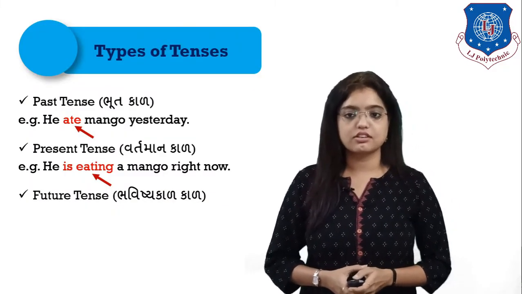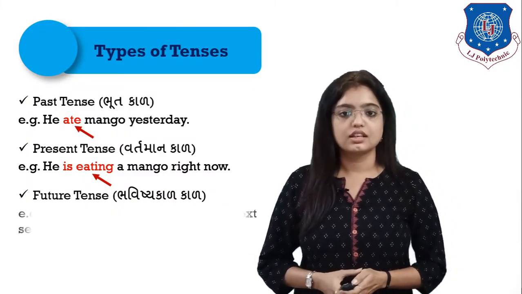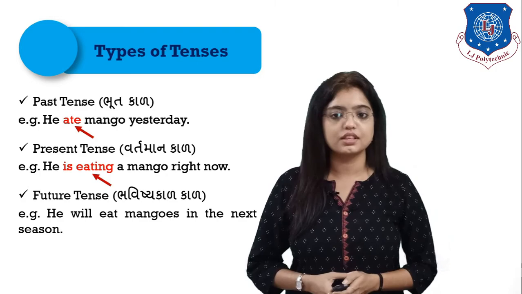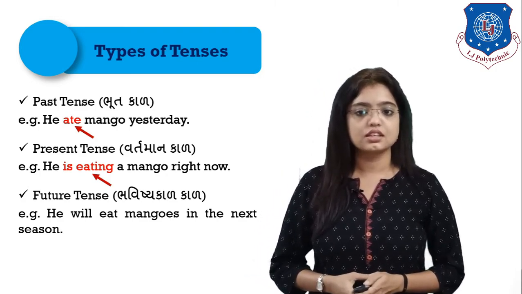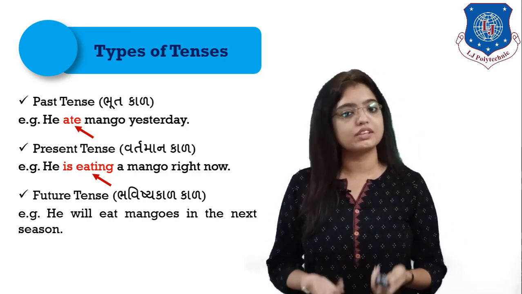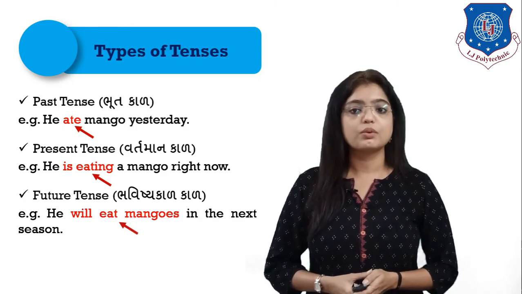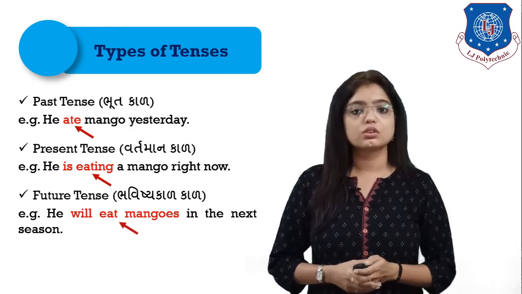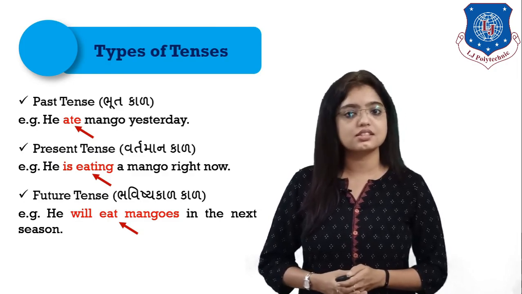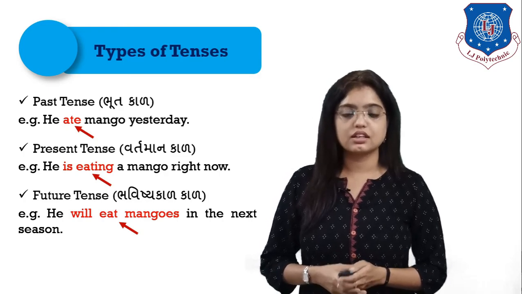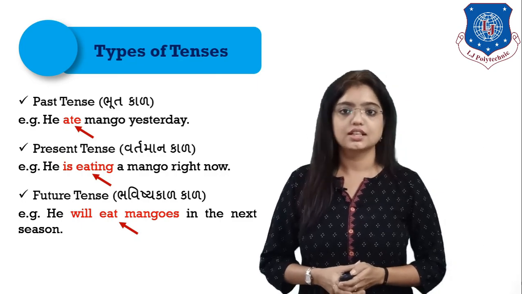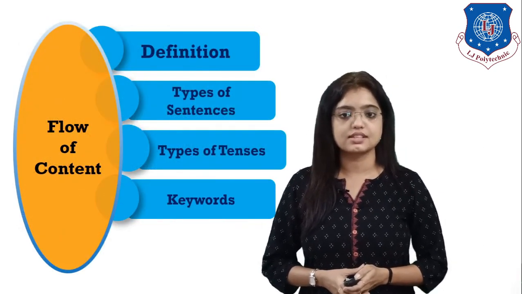The next one is future tense. The action that we are going to do, that is your future tense. Example, he will eat mangoes in next season. Okay, so he has decided that this season is over, now I will eat mangoes in the next season. So here will eat mangoes shows our tense and will is always used in future tense. Next season is our keyword that it shows that the activity is going to happen sometime in future. Clear? Now we move on to the next part, that is keywords.